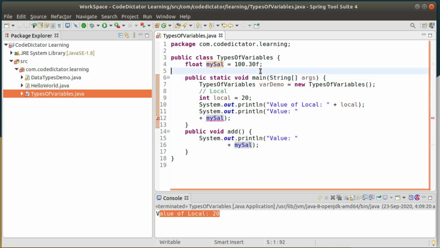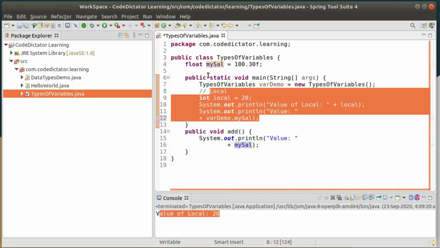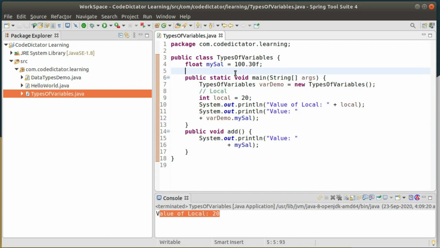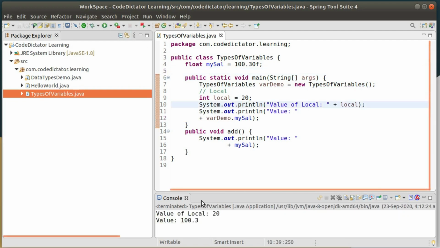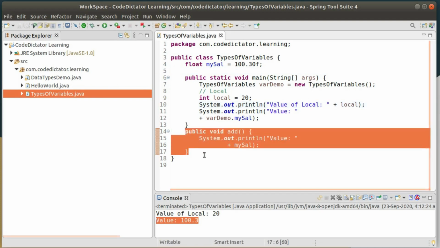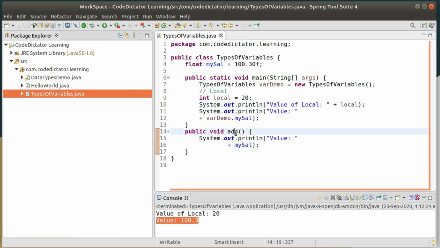Now take the example of your static variable. If I want to access this variable, I need to create an object, so with the help of that reference I can access my variable inside my static method. Let's save the program and run it. Now I got my value, and I didn't get anything from the add method, because I am not calling this add method anywhere.